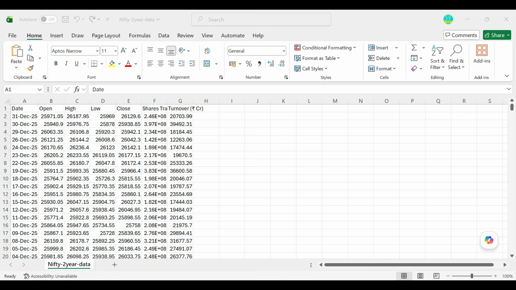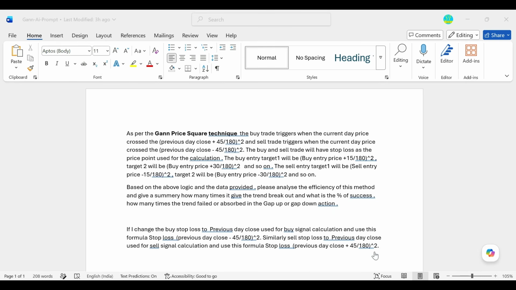So what is the reason for giving this Gann related testing as per ChatGPT? Basically, we are giving a Gann course, which is approximately 40 hours. You are learning a lot of formulas and a lot of videos in that, and many of you are learning those things from a theoretical point of view.